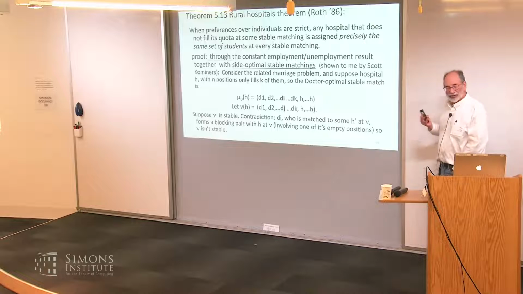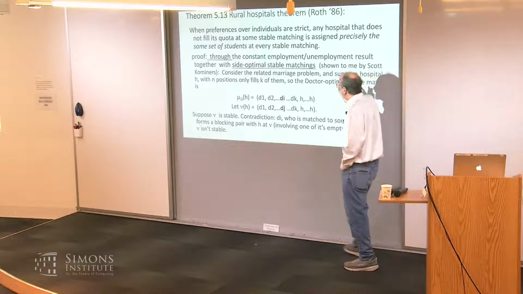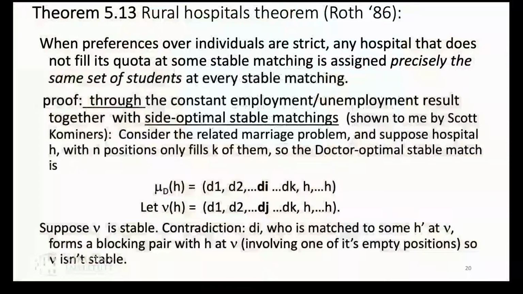So here's a proof. Let's look at the doctor optimal stable match for some hospital, for hospital H, that doesn't fill all its positions. So they had a bunch of positions, but the last ones are just empty. They're just matched to themselves in the last positions. Okay, but Mr. DI is matched to them. Okay, and here's a different potentially stable match. I'm going to show you it's not stable, at which DI has been replaced with DJ. That is, everyone is the same except these two people. And I'm going to show you that can't happen.